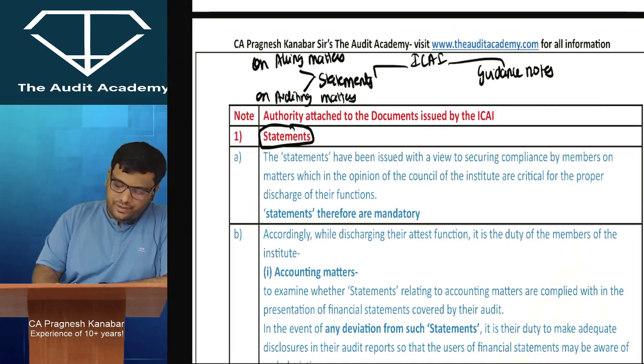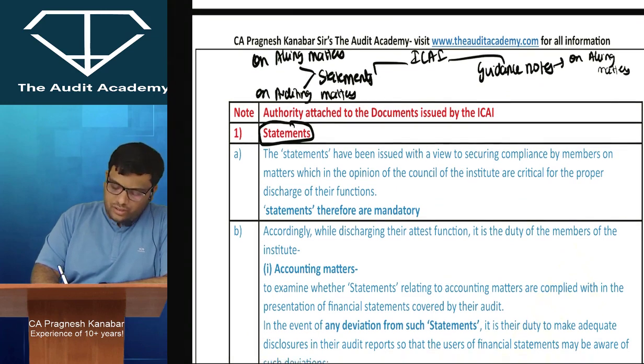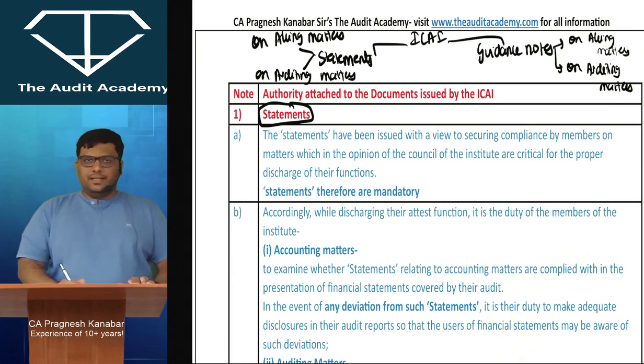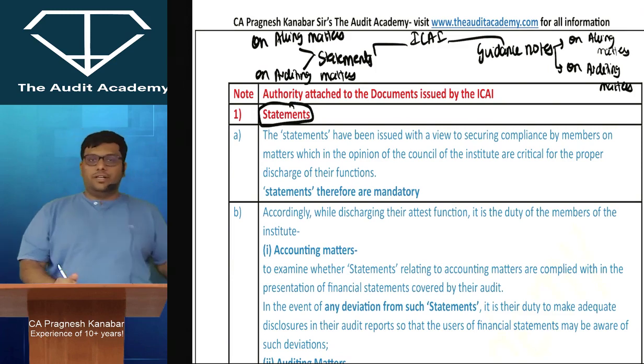Correct? And when they come out with guidance notes, we will have guidance notes on accounting matters, and guidance notes on auditing matters. Correct? The Institute is not going to talk about the Constitution of India, right? So they will come out either with accounting matters or with auditing matters.